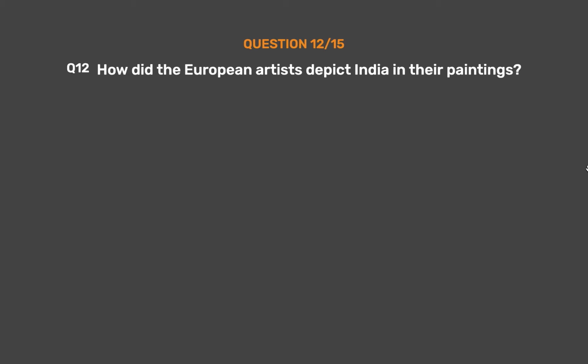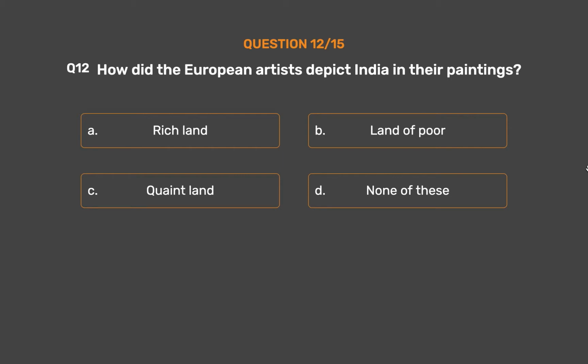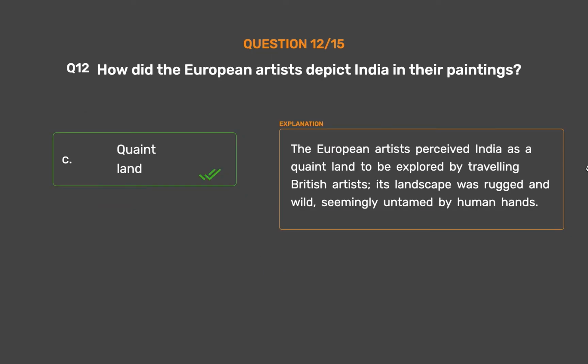Question number 12. How did the European artists depict India in their paintings? Option A. Rich land. Option B. Land of poor. Option C. Quaint land. Option D. None of these. The correct answer is Option C. Quaint land. The European artists perceived India as a quaint land to be explored by traveling British artists. Its landscape was rugged and wild, seemingly untamed by human hands.